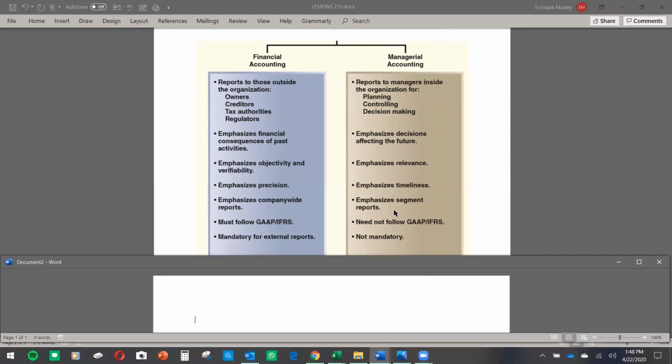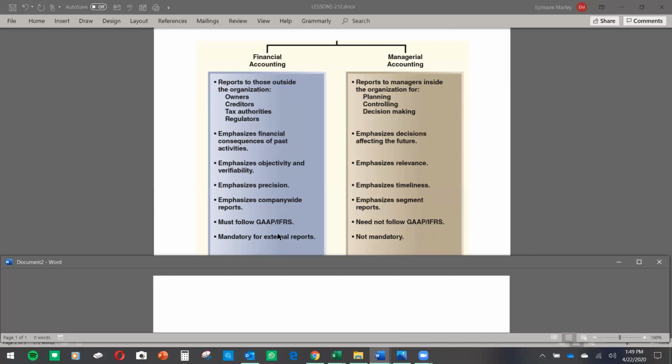Like if you have a wide company, maybe you have a company in America, but you have different regions where your company has branches. With managerial accounting, you focus down to all these segments, all these regions, all these stores. You make decisions for individual stores, particular stores, and you decide the profit. You decide what you're going to sell. With financial accounting, it's just the whole company put together.